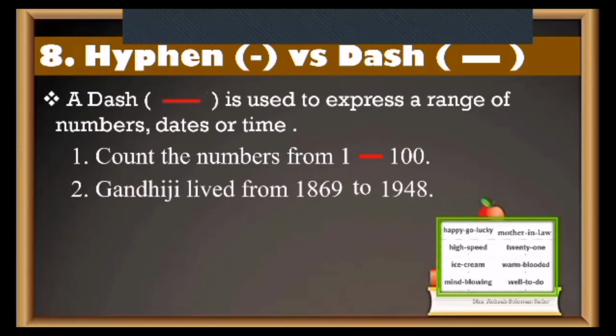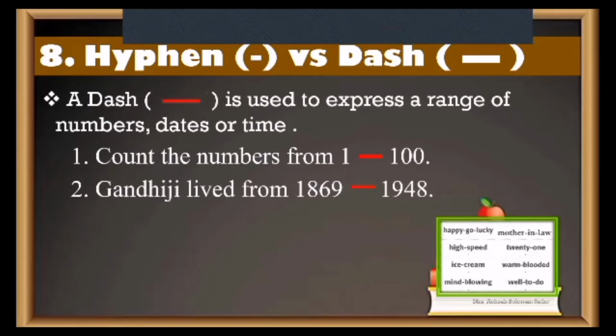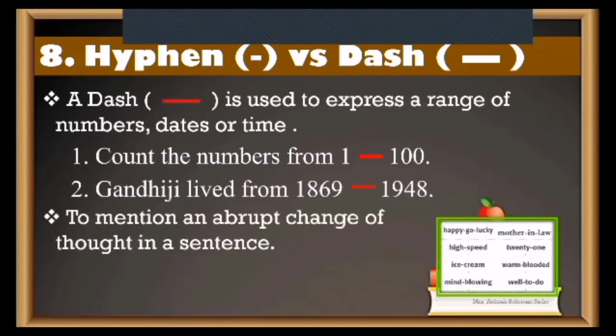Gandhi ji lived from 1869 to 1948. Now again there is a range, from this period to this period. It's a range, from here to here. For that, again you can remove that 'to' and put a dash. Clear? Okay. Once again, where else is a dash used?